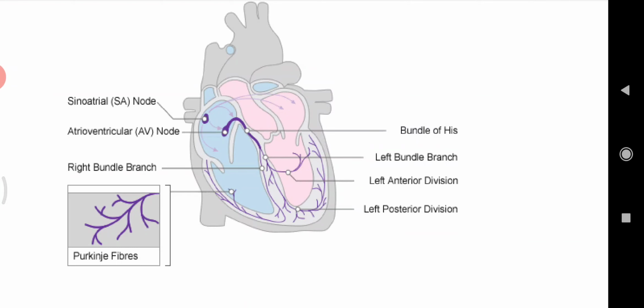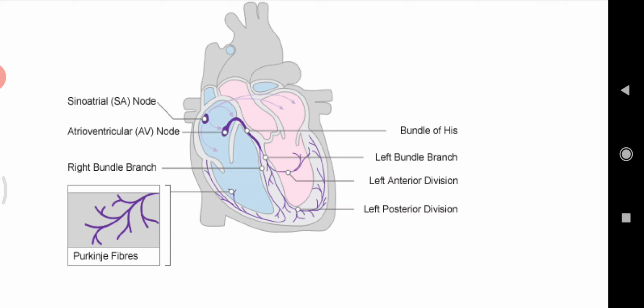It is located at the top of the right atrium, that is, the right auricle. The SA node is sometimes called the natural pacemaker. When an electrical impulse is released from this natural pacemaker, it causes the auricle to contract.